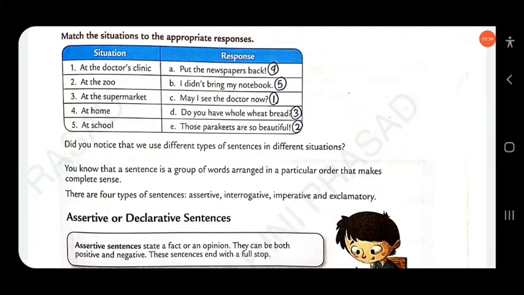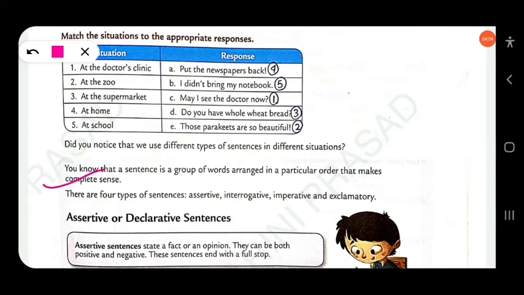A sentence is a group of words arranged in a particular order that makes complete sense. If a group of words is arranged in a particular manner and makes complete sense, we call it a sentence.